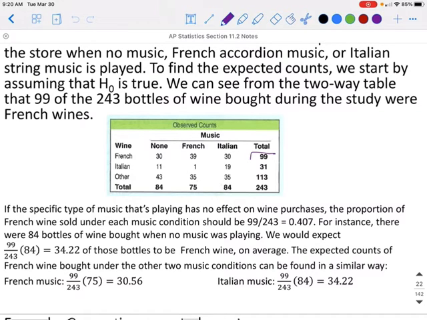The expected count of French wine bought under the other two music conditions can be found in a similar way. So again, we're looking at this total. Out of the total number of bottles purchased, there were 99 French, so that's where we're getting this proportion. And then you're going to multiply it by the 75 bottles purchased while French music was playing. We would expect that 30.56 of those bottles would then be French wine during that time. And again, we're still taking that same proportion, but when Italian music was playing, there were 84 bottles purchased, so we would expect out of those 84 that 34.22 of them were French wine.